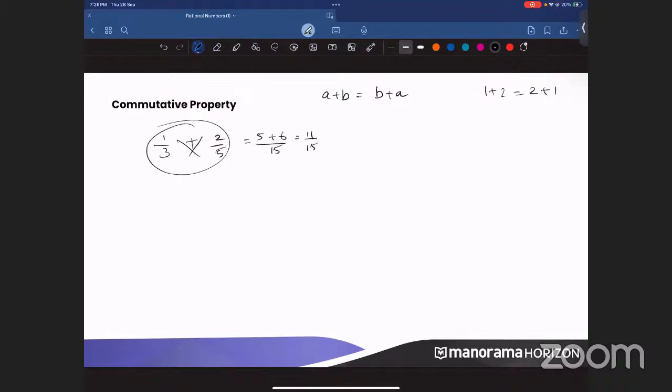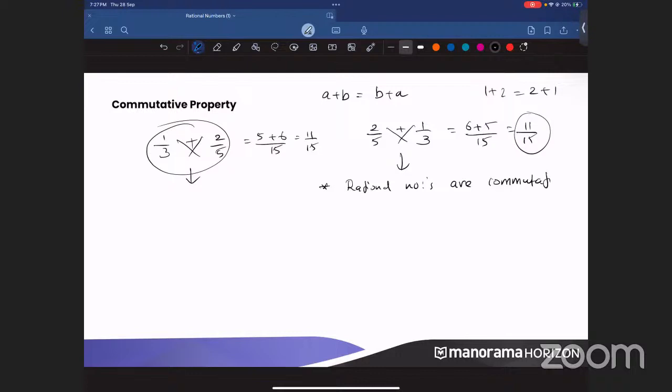Now, I'm changing the order. I'm writing 2 by 5 plus 1 by 3. What is it? That is also 6 plus 5 by 15, which is nothing but 11 by 15. So when you take two rational numbers and add them in any order, the answer will be the same. So that means rational numbers are commutative. That particular property is called the commutative property.